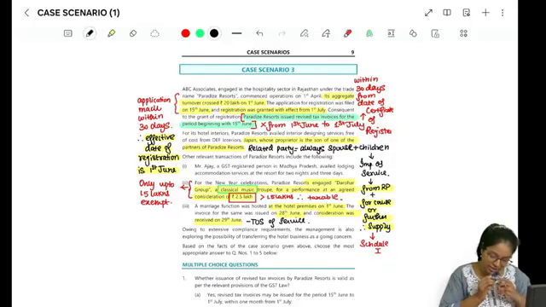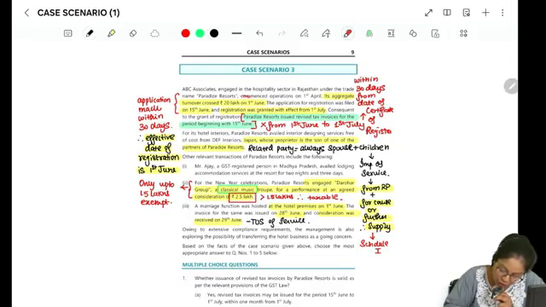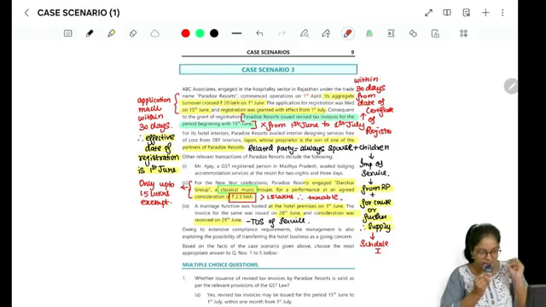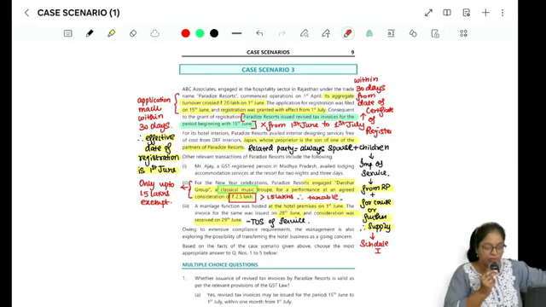It says that ABC Associates, engaged in the hospitality sector in the state of Rajasthan under the name Paradise Resorts, commenced operations on 1st April. Its aggregate turnover crossed rupees 20 lakhs on 1st of June. Okay, and it applied for registration on 15th of June. So did you apply for registration within 30 days? The answer is yes. If you applied for registration within a period of 30 days, your effective date of registration will be what? It will be 1st of June.